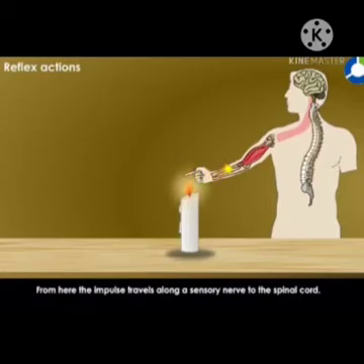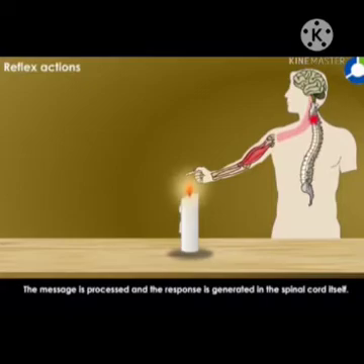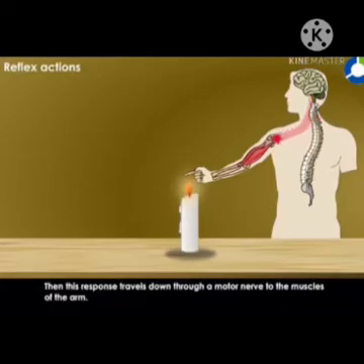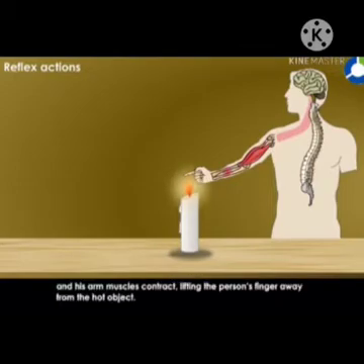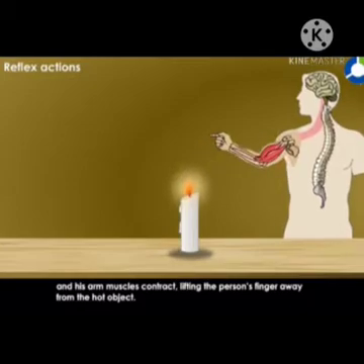From here, the nerve impulses travel along a sensory nerve to the spinal cord. Now the message is processed and the response is generated in the spinal cord itself. Then this response travels down through a motor nerve to the muscles of the arm. The muscles of the arm receive the response and contract, lifting the person's finger away